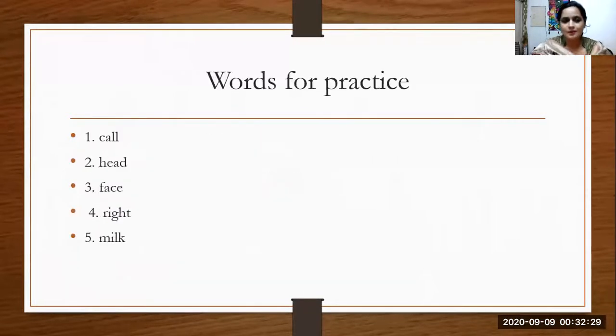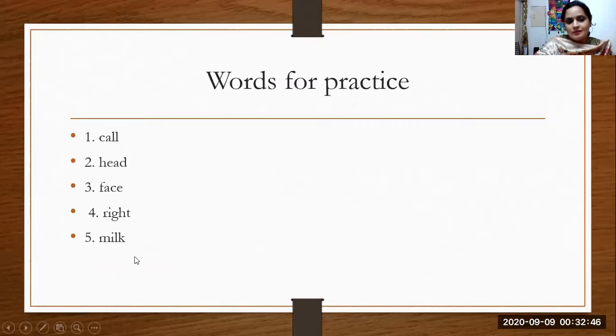Is it clear? I hope you have well understood the topic. Now I give you some words for practice. Take a copy, pen and note down these words. We'll discuss these words in our next class.